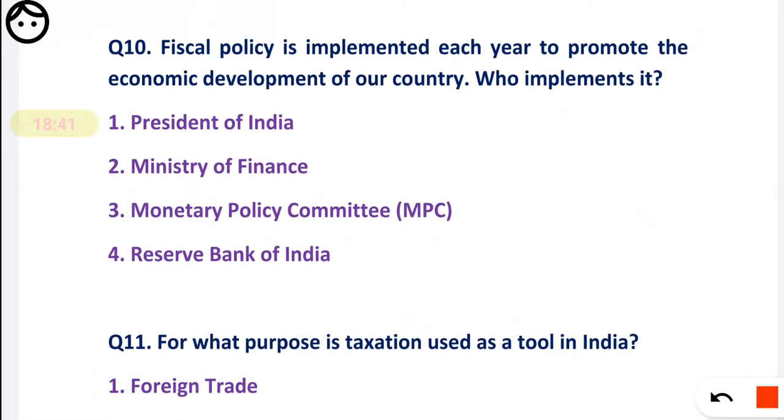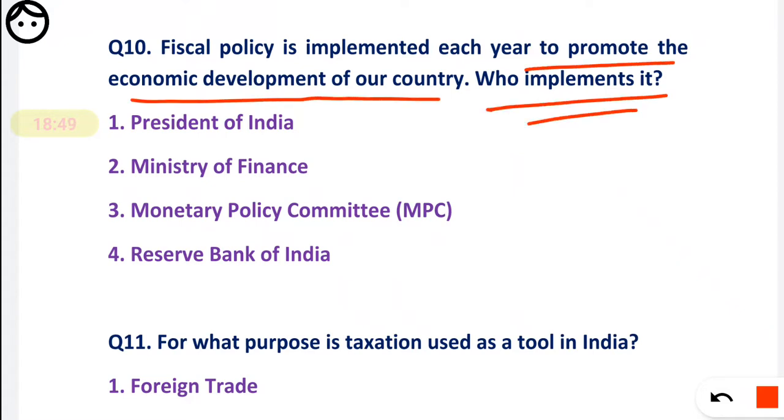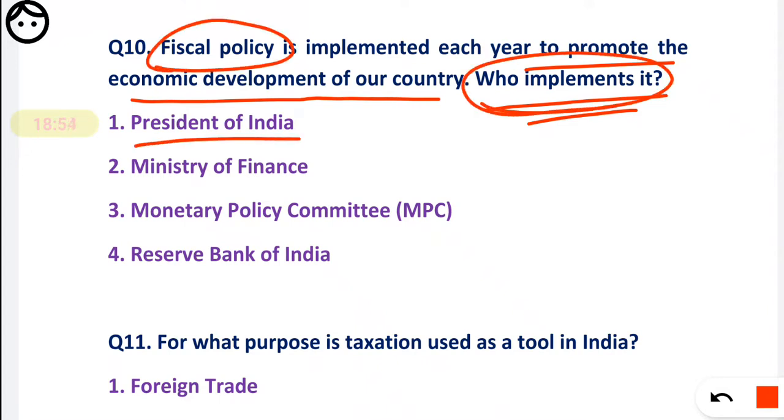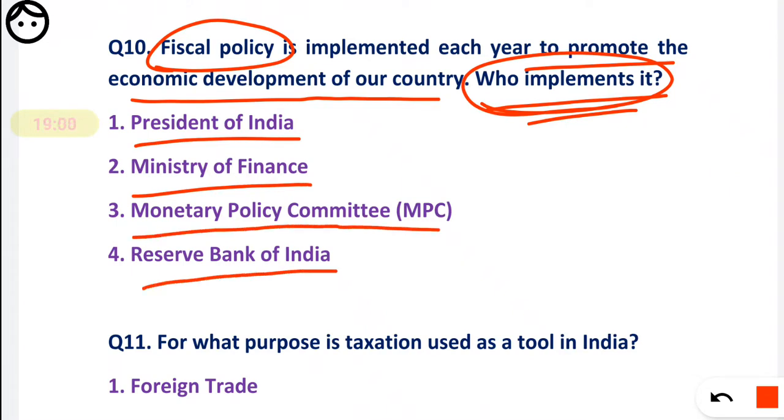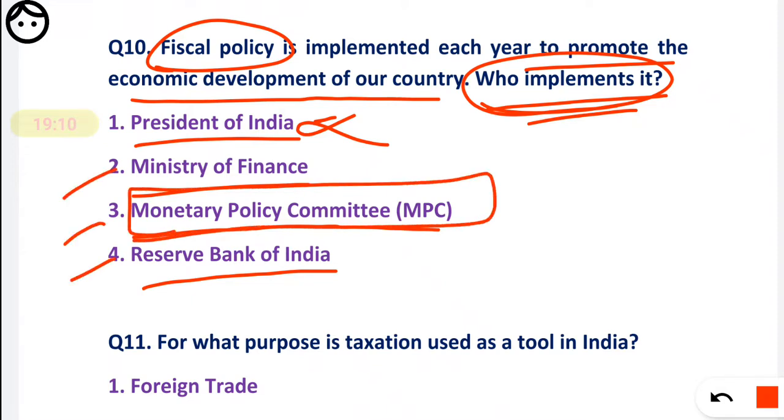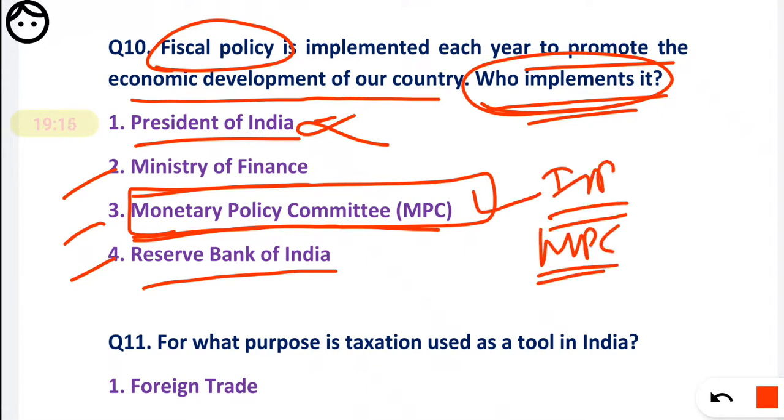Fiscal policy is implemented each year to promote the economic development of a country. Who implements it? So basically they are asking who implements the fiscal policy. First option, President, Ministry of Finance, Monetary Policy Committee, Reserve Bank of India. So friends, it is a very important question. We know the President will not implement. We will be confused among the three options. But remember, the most accurate option here is the Monetary Policy Committee. The MPC is responsible for the implementation of the fiscal policy.